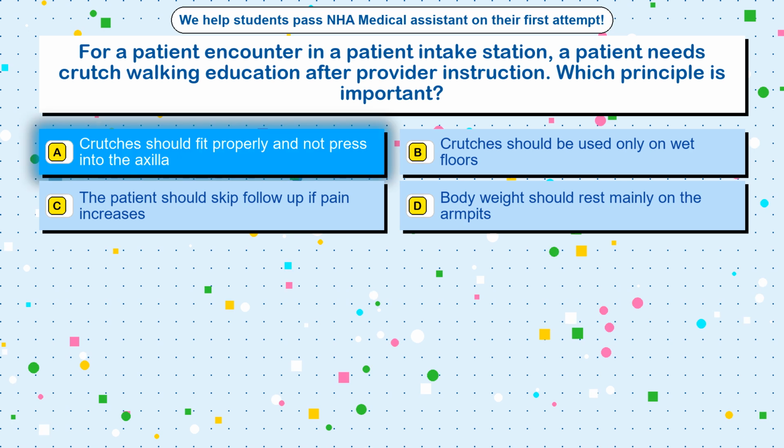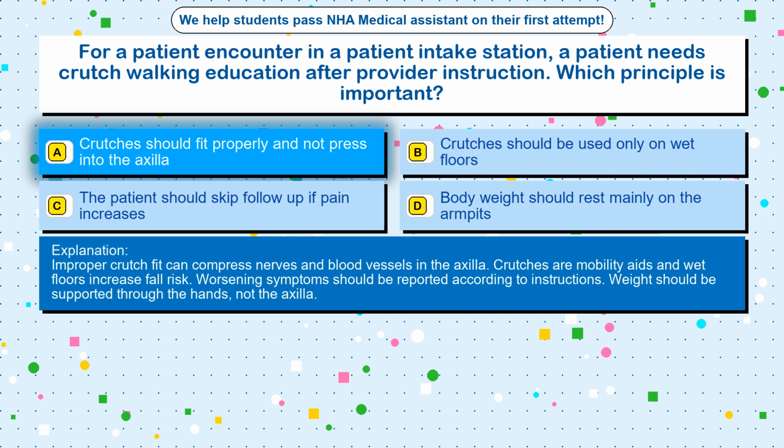The correct answer is option A. Crutches should fit properly and not press into the axilla. Improper crutch fit can compress nerves and blood vessels in the axilla. Crutches are mobility aids and wet floors increase fall risk. Worsening symptoms should be reported according to instructions. Weight should be supported through the hands, not the axilla.